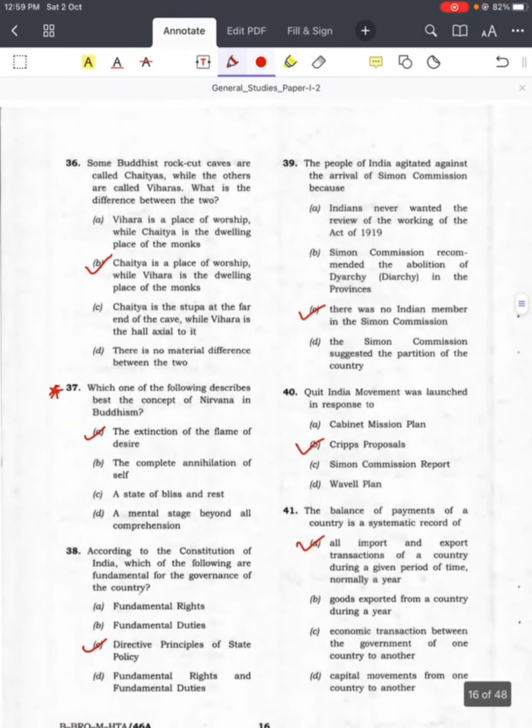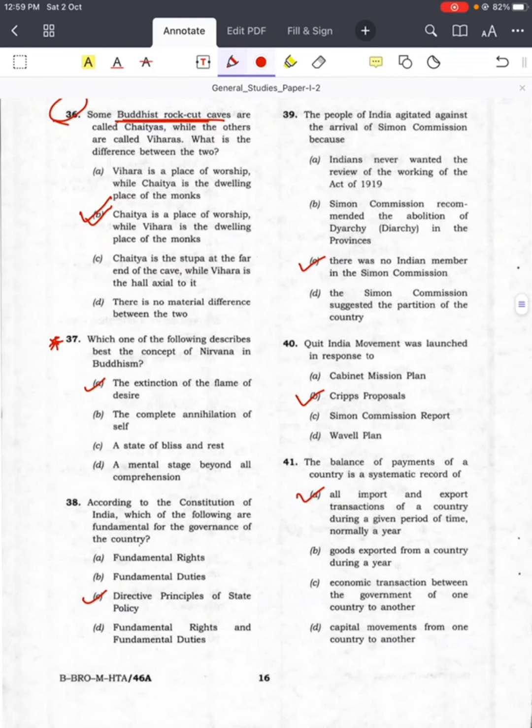Question number 36, Buddhist rock cut caves. Answer is B. Question number 37. Again, very interesting question. Most of the people have not given the correct answer, but this is the UPSC official key. Which of the following describes best the concept of nirvana in Buddhism? Answer is A. Extinction of flame of desire.